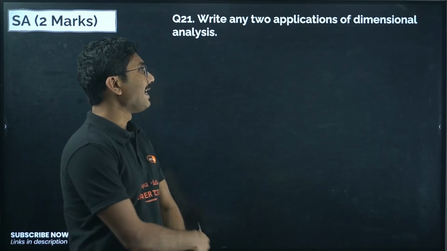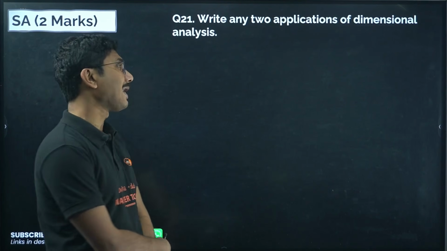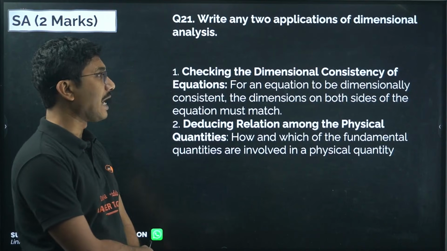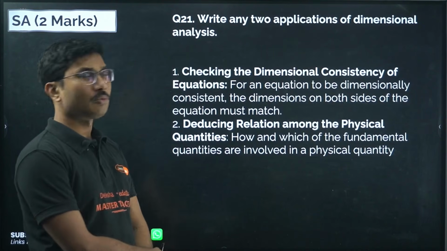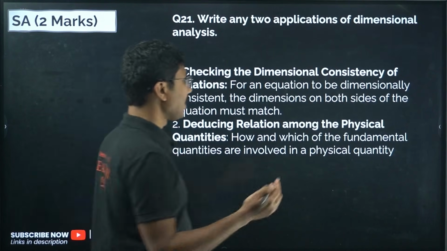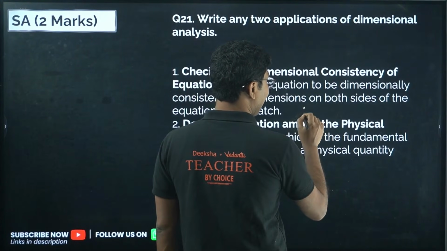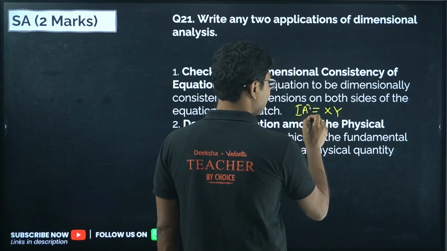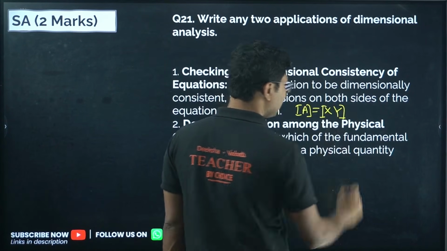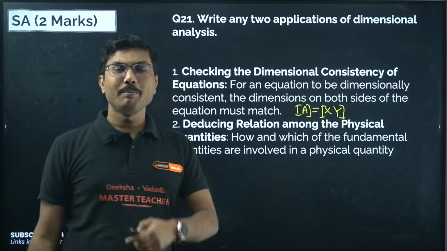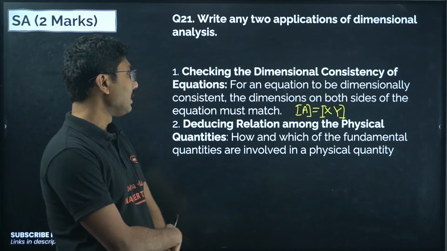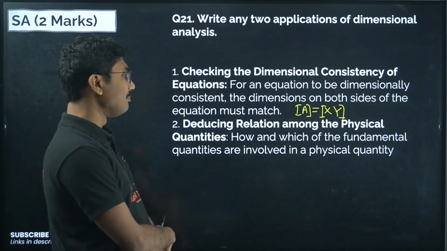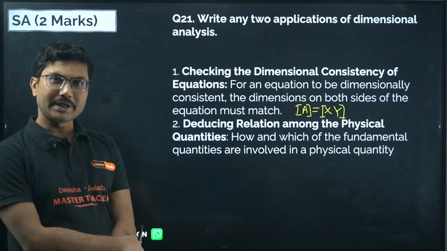Now next, write any two applications of dimensional analysis. First, checking the dimensional consistency of equations. For an equation to be dimensionally consistent, the dimensions on both sides should be the same. So if you are writing, say, A equals xy, then the dimension on the left hand side should be the same as the dimension on the right hand side. Dimensionally it should also be valid. Second, deducing the relationship among physical quantities. Which fundamental quantities are involved in a physical quantity can be determined using dimensional analysis.